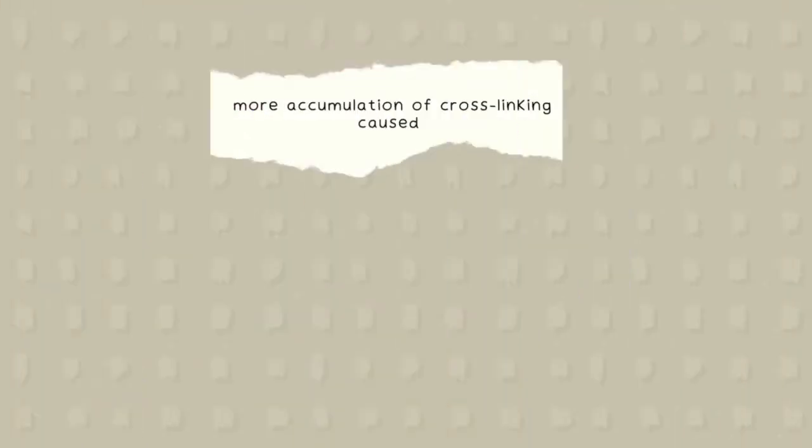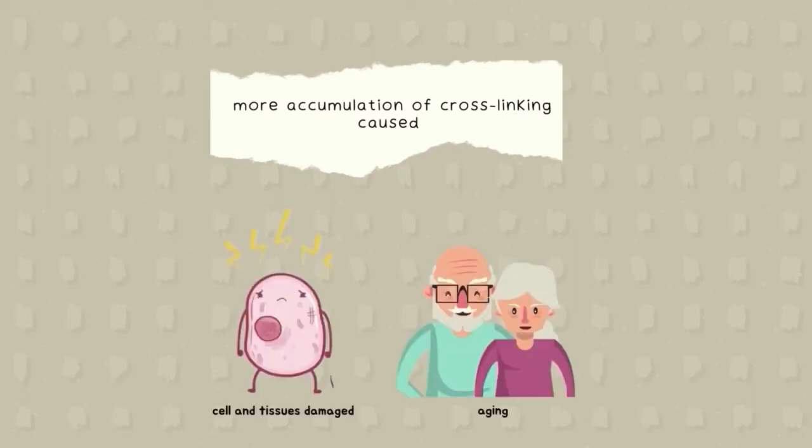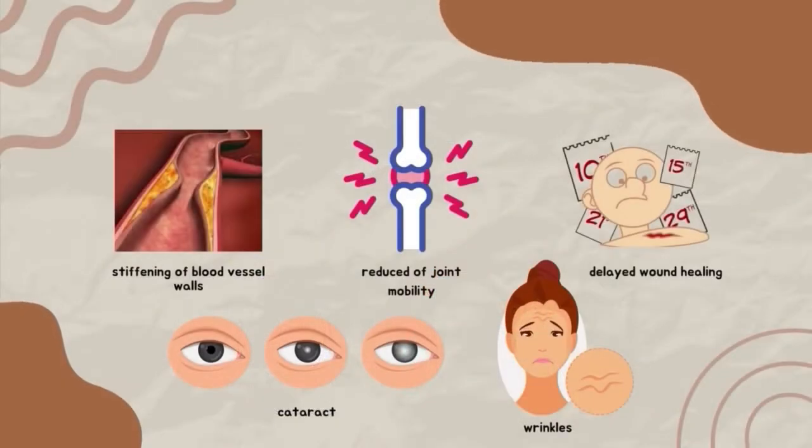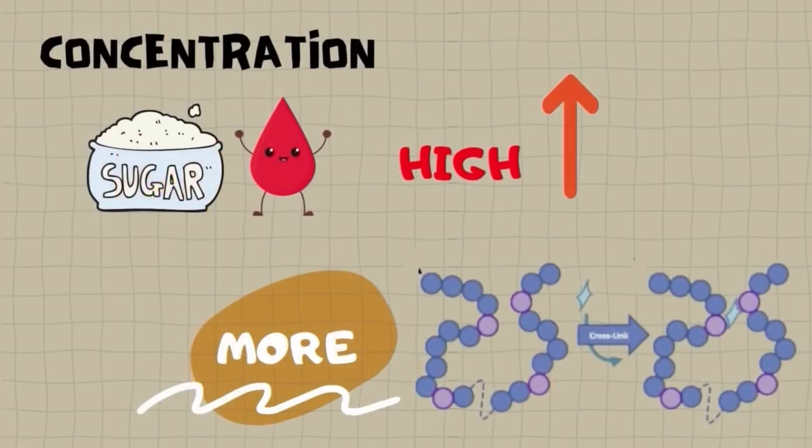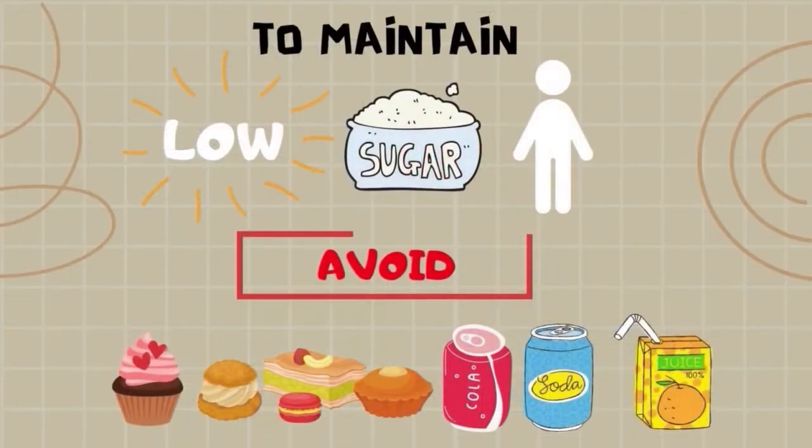If a lot of cross-linking happens, it can lead to more accumulation of cross-linking that causes cell and tissue damage as well as aging. This theory also can cause people to have stiffening blood vessels, reduced joint mobility, delayed wound healing, cataracts and also wrinkles. Some research states that if the concentration of sugar in blood is high, more cross-linking occurs. Then, to maintain a low amount of sugar in the body, avoid foods that contain sugars, sodas and juice.